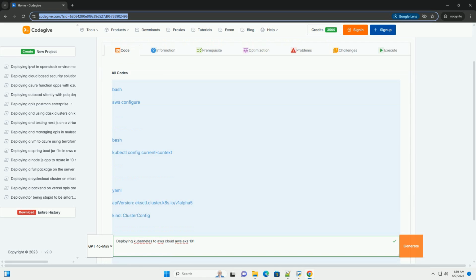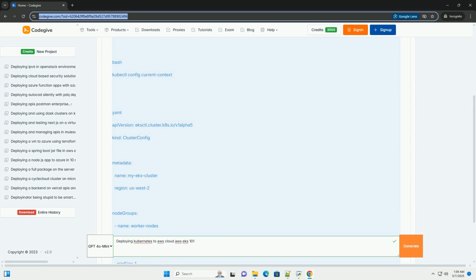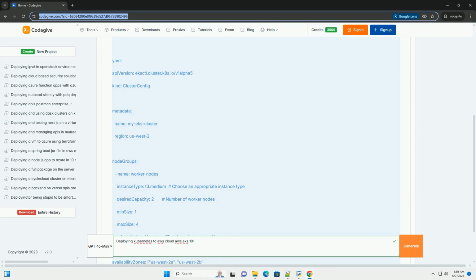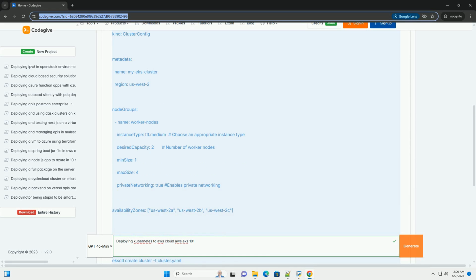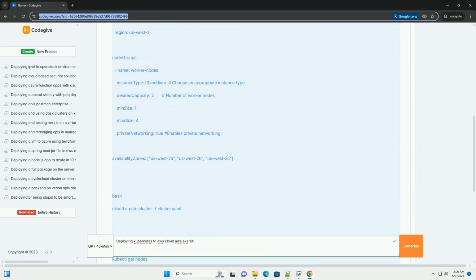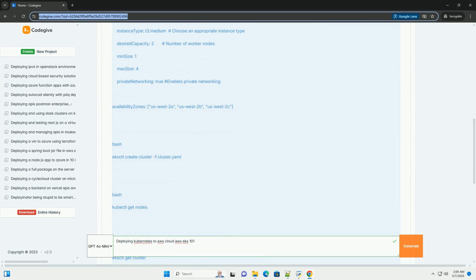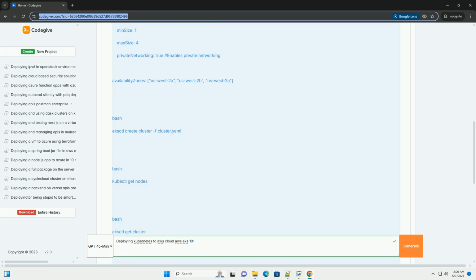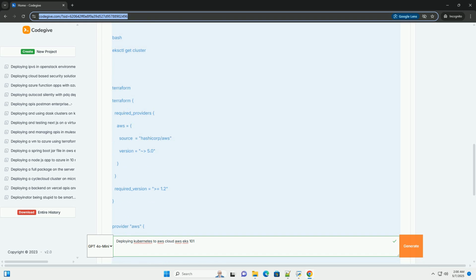OK, let's embark on a comprehensive journey of deploying Kubernetes to AWS using EKS, Elastic Kubernetes Service. This will be a detailed, step-by-step guide with code examples, considerations, and best practices. EKS 101, Deploying Kubernetes on AWS. 1. Understanding the landscape: Kubernetes, AWS, and EKS.